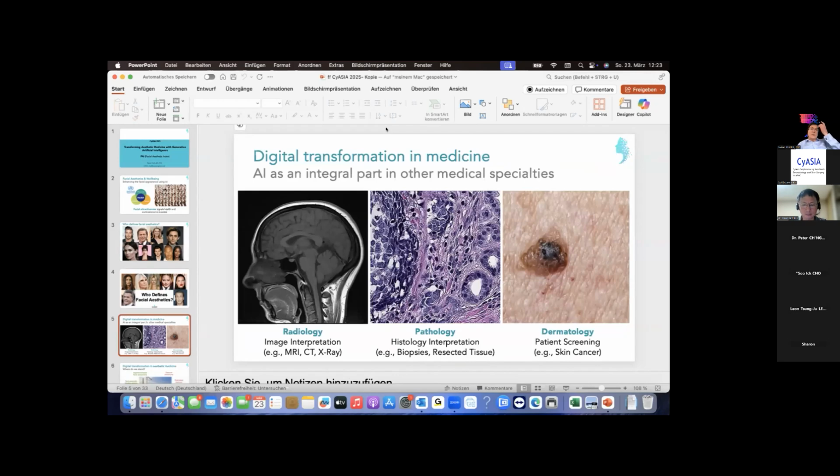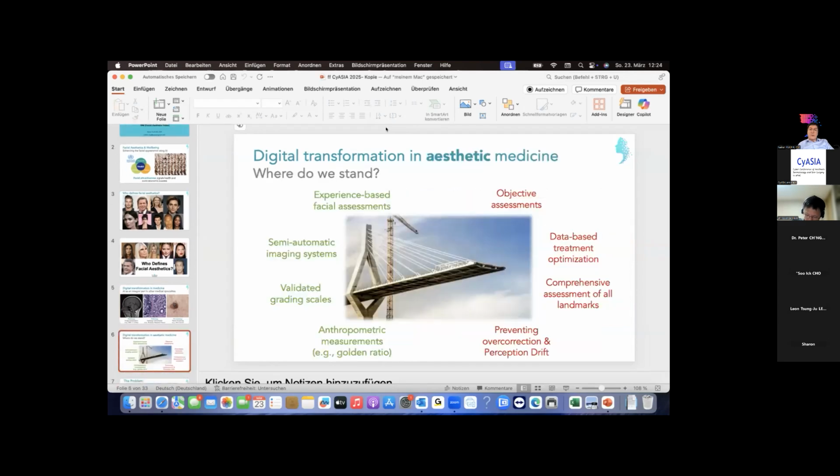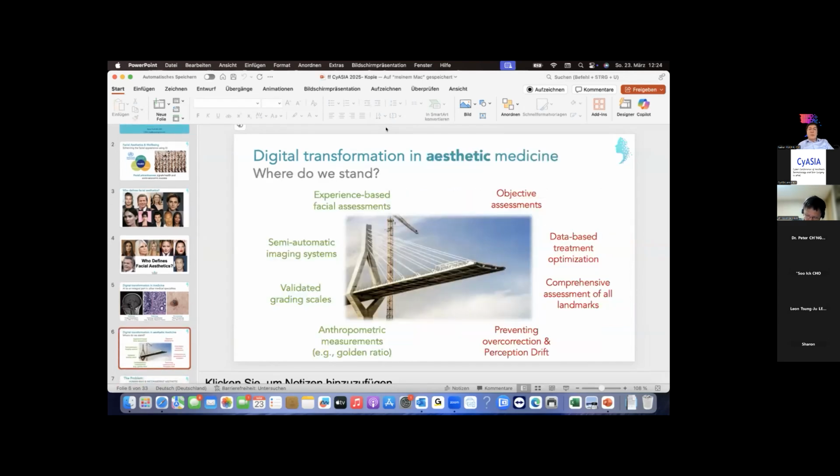So where are we standing in the digital transformation in medicine? Radiologists have been using it for years. The first thing was the application of the eye, and then they started thinking about image interpretation. Also in pathology, AI is used for histology interpretation, and even in classical dermatology, AI technologies are assisting in skin cancer screening with a reliability of up to 90%. That's my understanding. So where are we in aesthetic medicine? Yes, the more experienced the physicians are, the better for